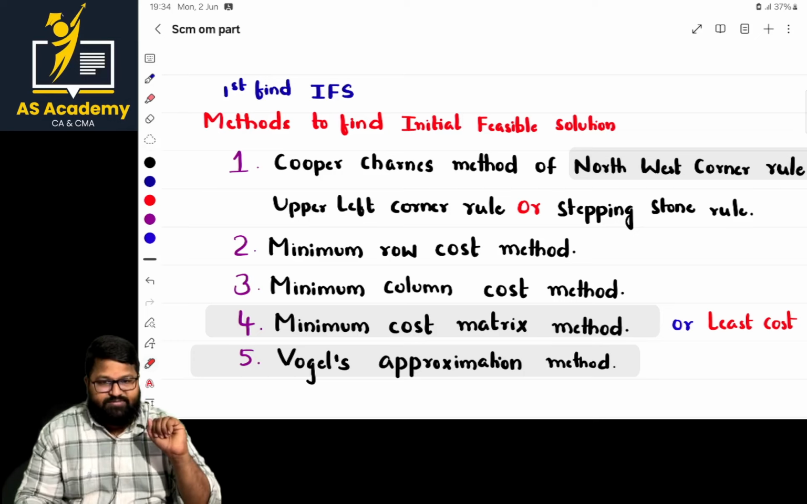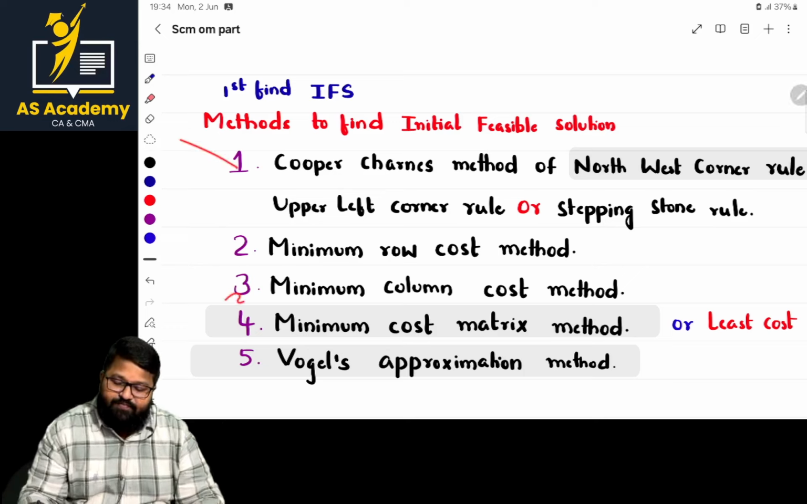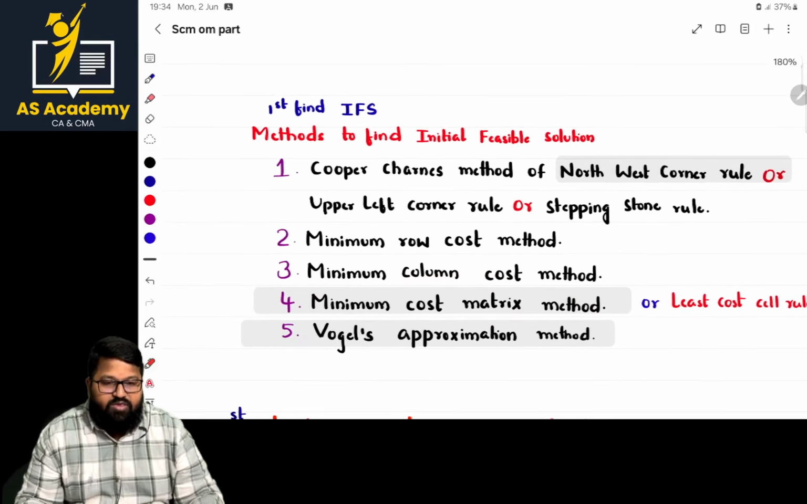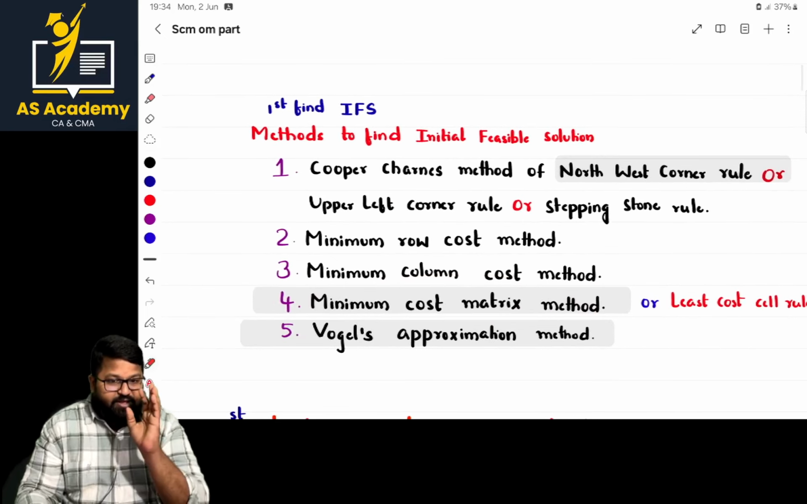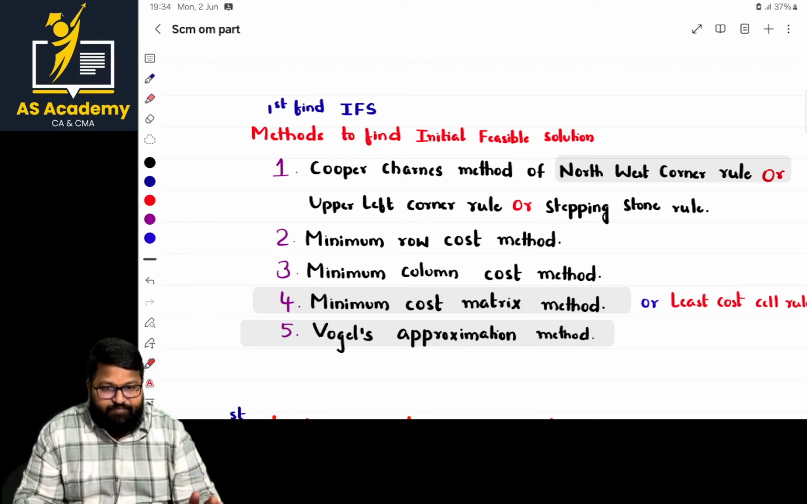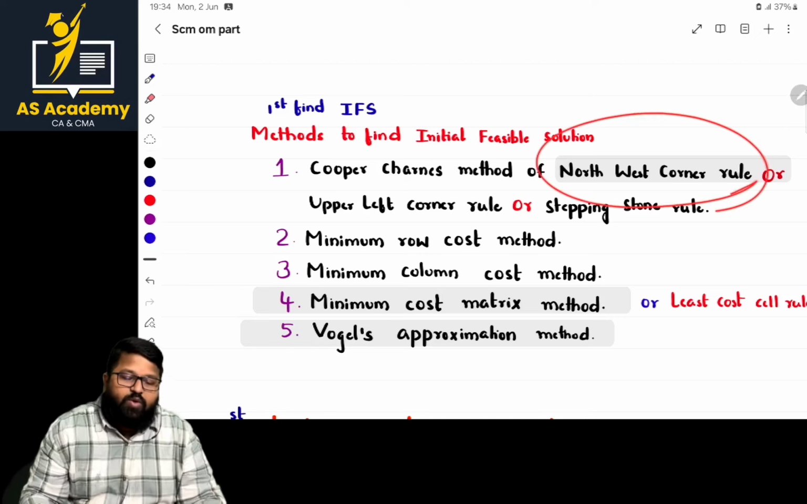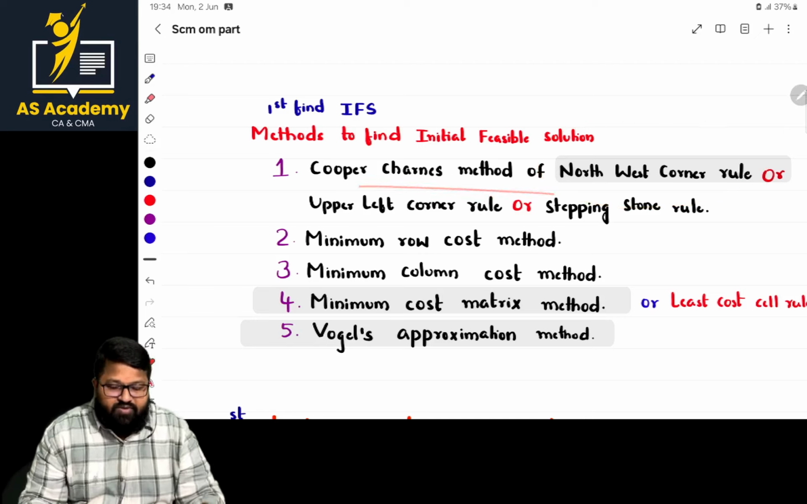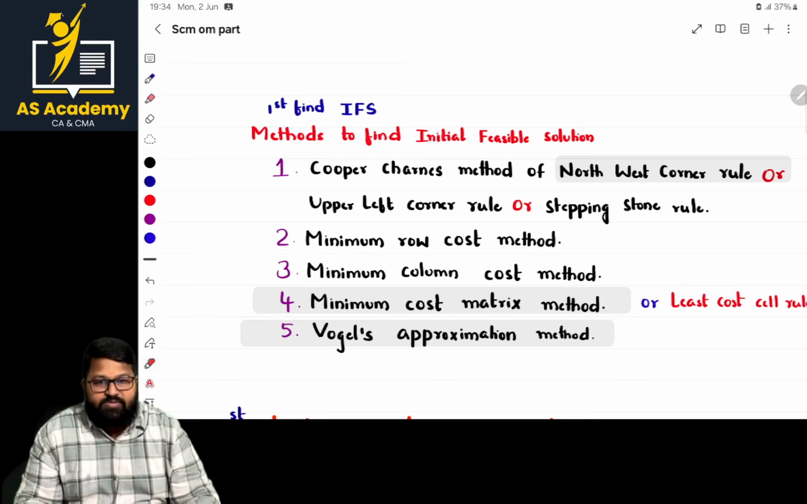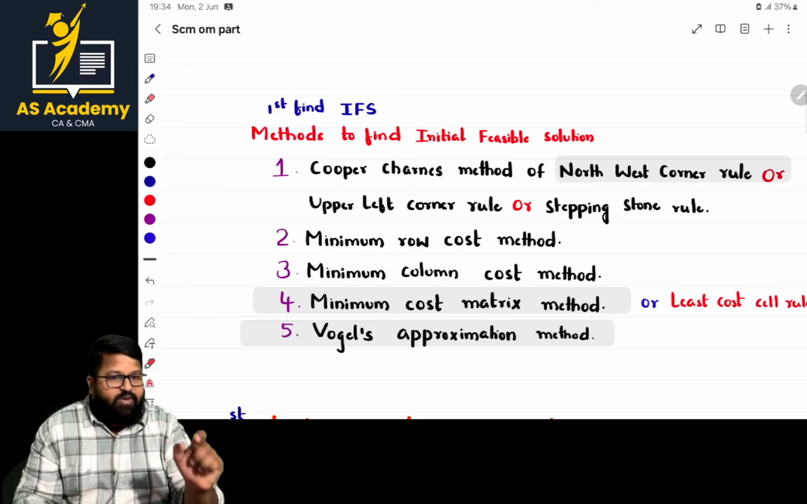Next, in the case of the transportation problem, at CMA inter level they have 5 methods. But at CMA final level they go with the first, the fourth and the fifth. The minimum cost matrix is nothing but the least cost method. Normally, the northwest corner rule, least cost rule, and Vogel's approximation method, these three are important for the final level. The northwest corner rule is also known as the Copper Chance method, northwest corner rule, upper left corner rule, or stepping stone rule. There can be alternative names, so these names can be asked in MCQs. Be careful with these areas.